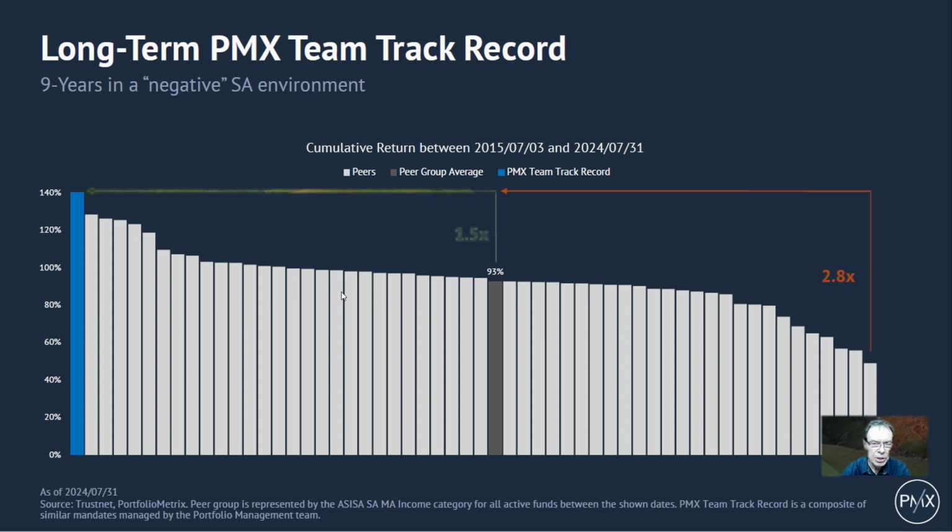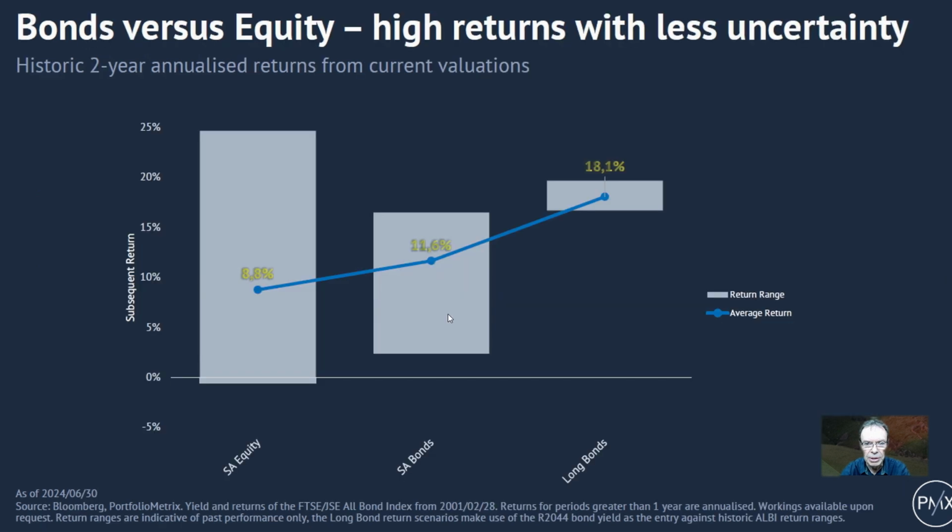Now this just puts it in another perspective. These are all the income funds available on the market, and people ask us, how did the dynamic income fund do against its peers? There you can see on the left hand side, that's the dynamic income fund. This is the average one, where the dynamic income fund outperformed it by 1.5 times, and the worst income fund, it outperformed by 2.8 times.